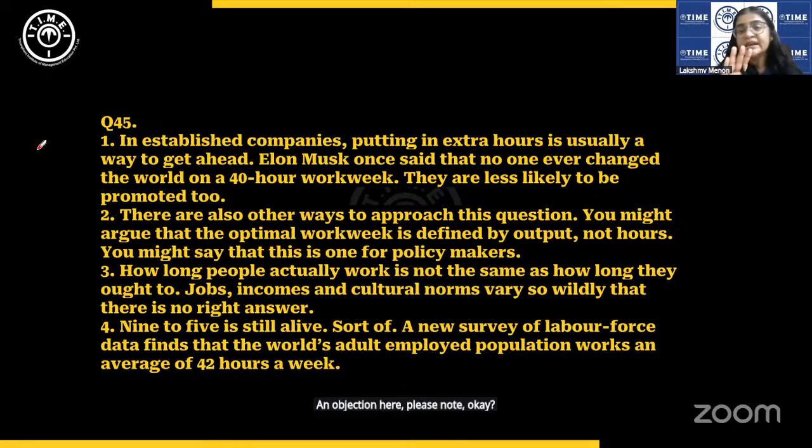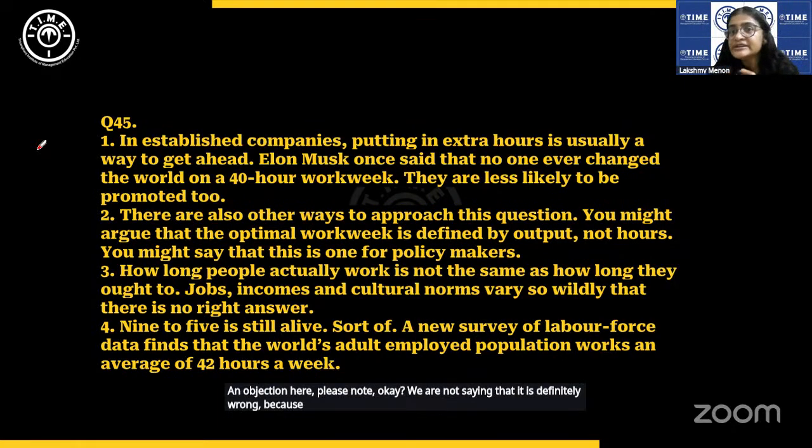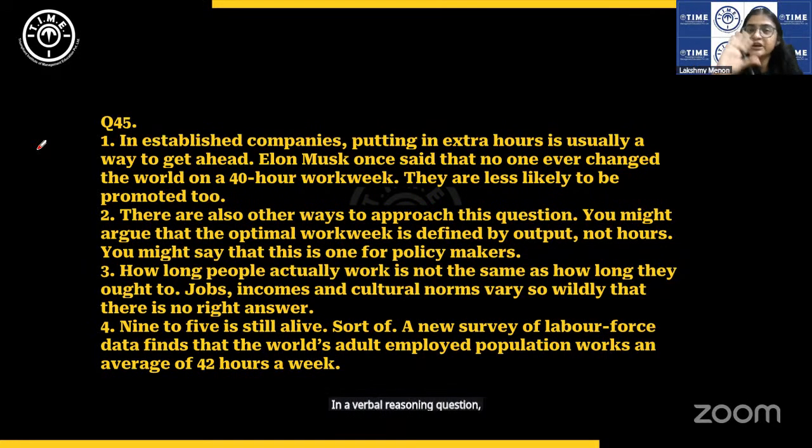We are not saying that it is definitely wrong, because in a verbal reasoning question, there are different ways of interpreting it. And the question setter may have had a line of reasoning which is a little counterintuitive. However, if anybody got the given answer, which is 1432, then there is probably no need to worry about it.